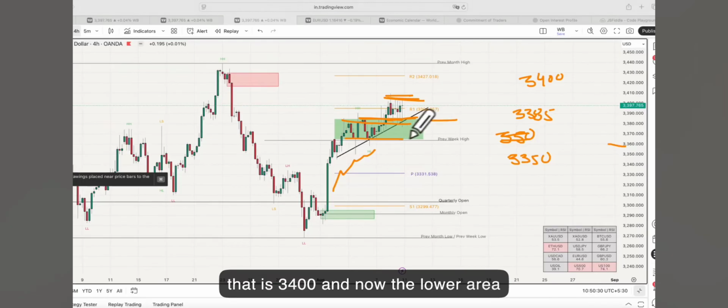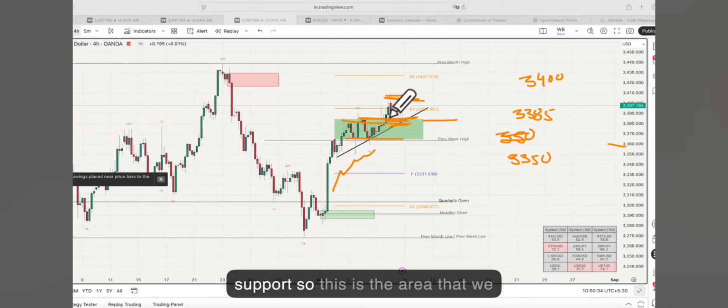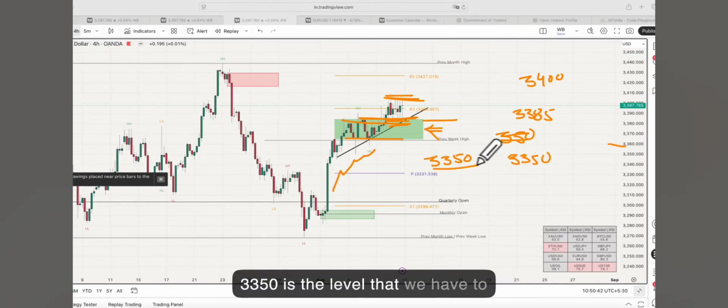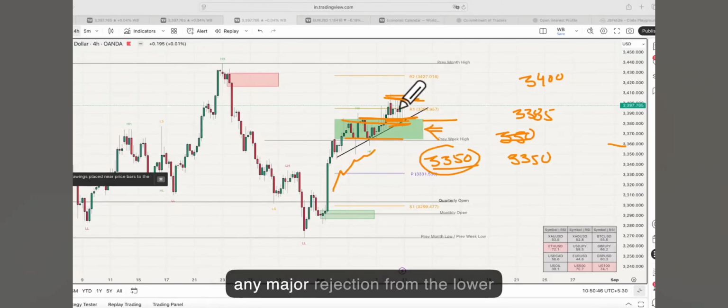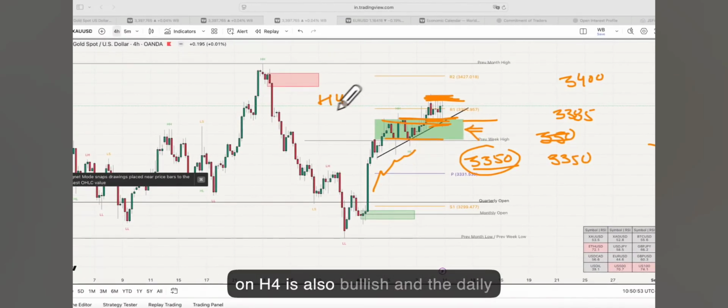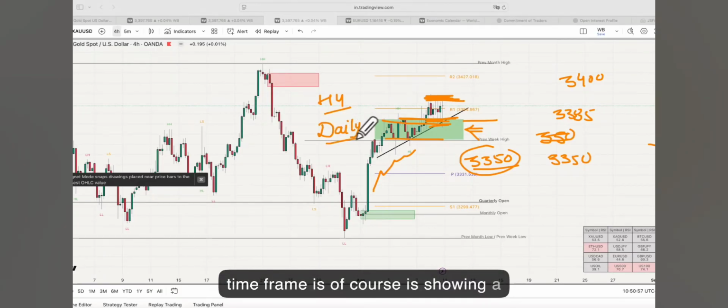And now the lower area, the consolidation range, is currently a support. This is the area we have to watch very carefully, and the lower level, 3350, is the level we have to watch carefully. We have not seen any major rejection from the higher side, so the overall sentiment on H4 is also bullish, and the daily time frame is showing a positive sign.